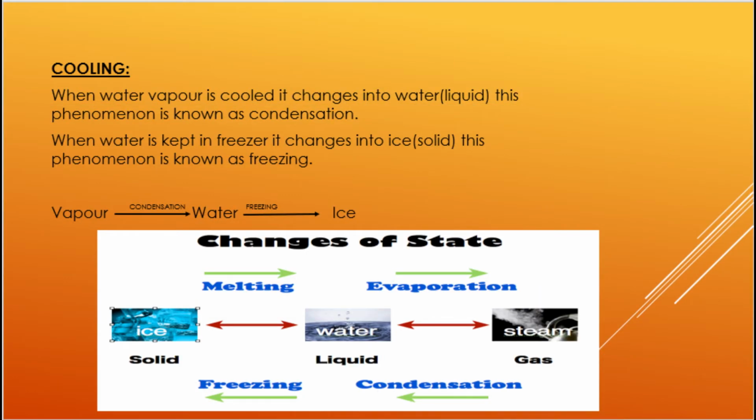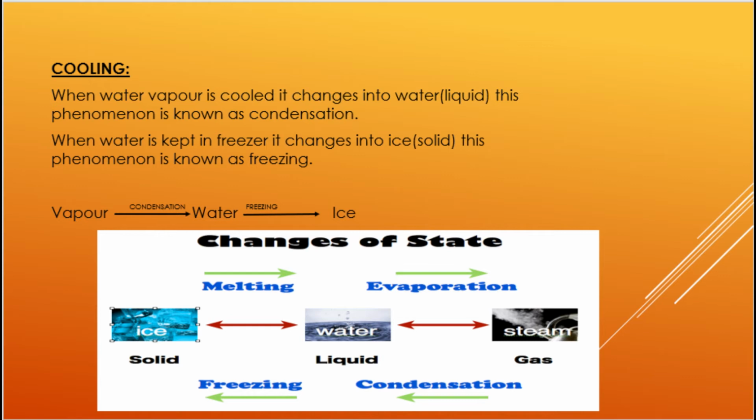Now cooling. In cooling, the opposite thing happens. When water vapor is cooled, it changes into water. When water is cooled further, it changes into ice. Thus matter can change from one state to another on cooling. So when water vapor is cooled, it changes into water, that is liquid, and this process is known as condensation. And when water is kept in the freezer, it changes into ice, that is solid. This process is known as freezing.